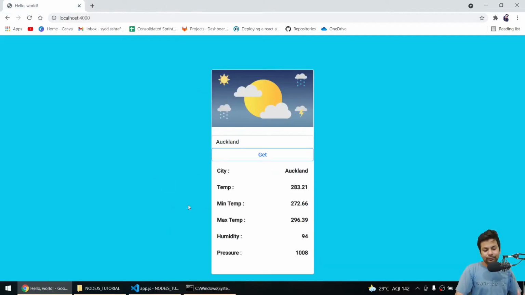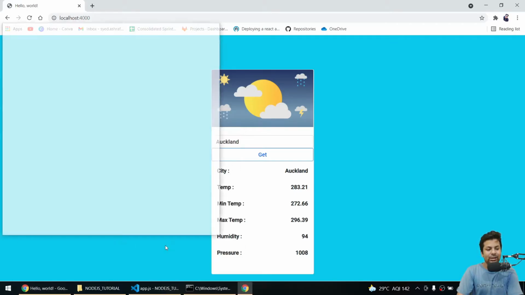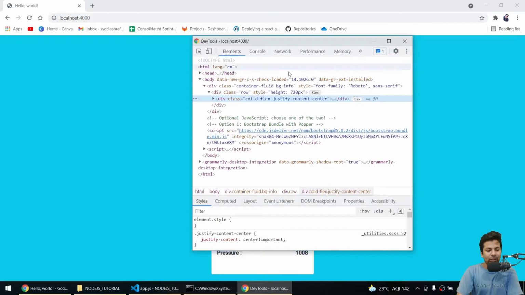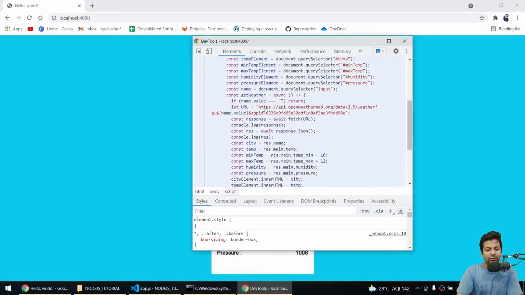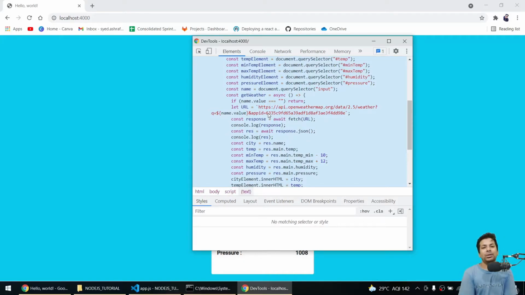So we got it. Now there is a major threat. How? If we open the inspect tab, you go to script and you can see here we have our URL and here we have the app ID. So this app ID should be a secret.